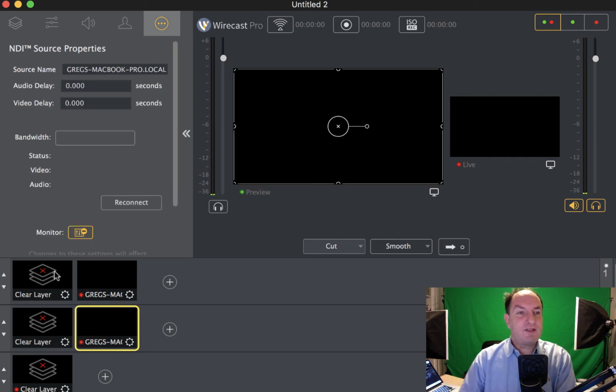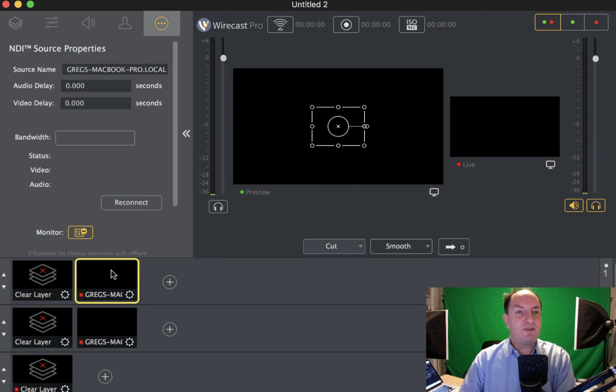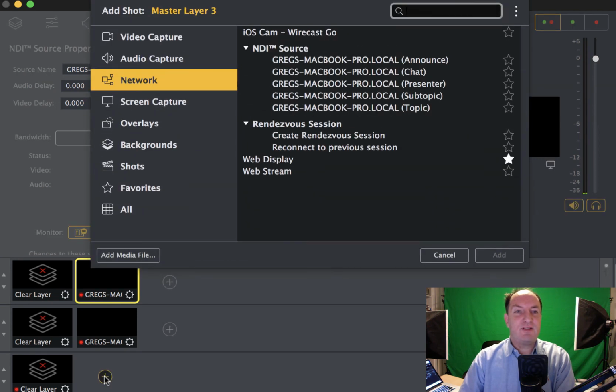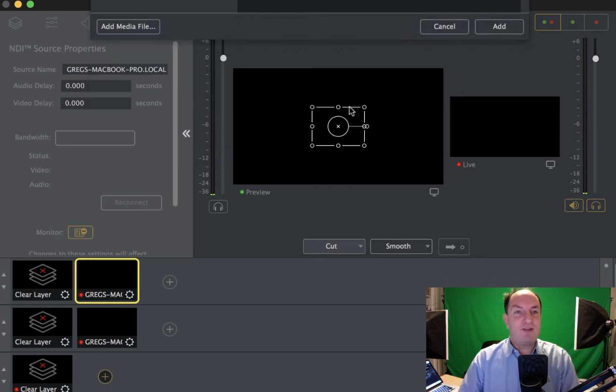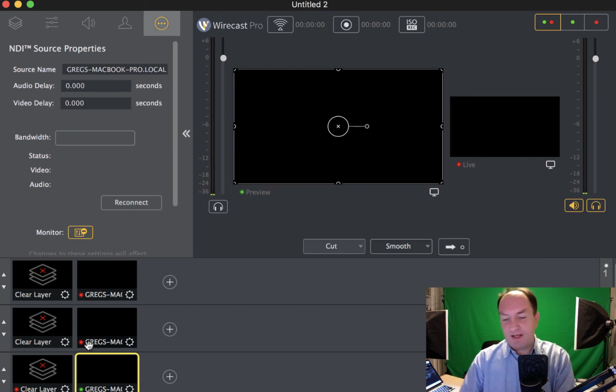For some reason, the state of NDI after you close a document where you had NDI sources and then you create a new document, somehow NDI gets stuck and there's no information relating to that connection there. If I try and hit the reconnect button, nothing happens, unfortunately. This is 100% repeatable. This happens absolutely every time you try this demonstration.